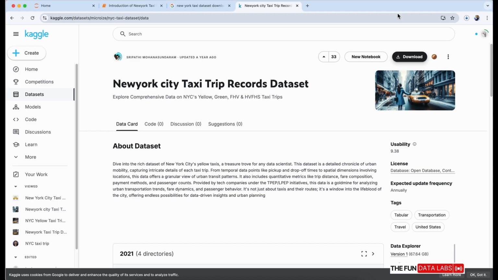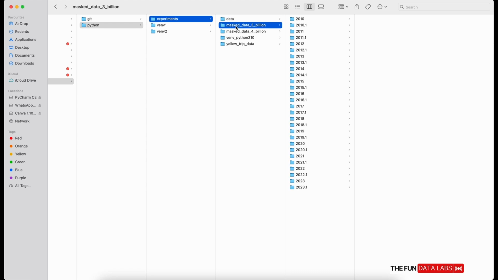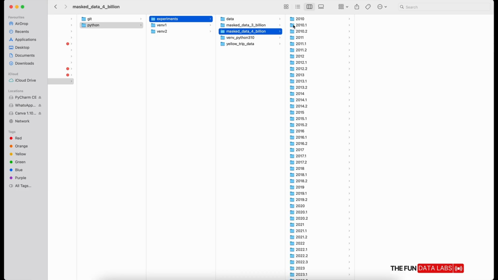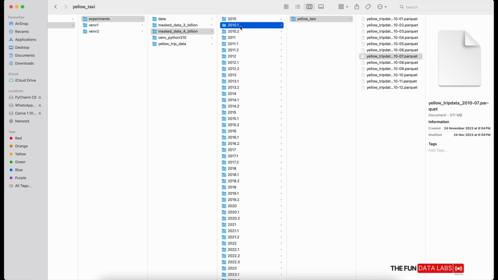We are using only data starting from 2010 in this data set. It gives the data from 2009, but we are using it from 2010 to 2023. This is because in the year 2009 the dataset has some problems, so we are not using that. And if you see the dataset, we have multiple vendor folders available in each of the year folders. We are only using the yellow taxi dataset in our case because we have issues in the dataset. Somewhere we have missing fields, and somewhere the data type of the same field doesn't match across different years.